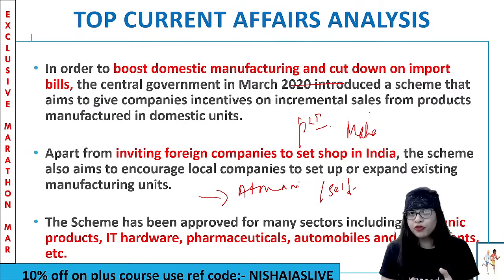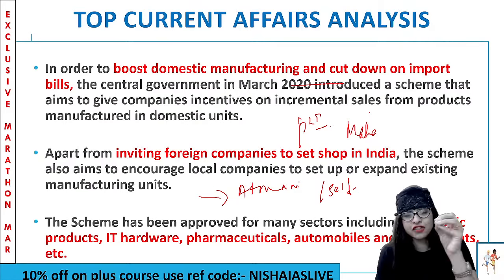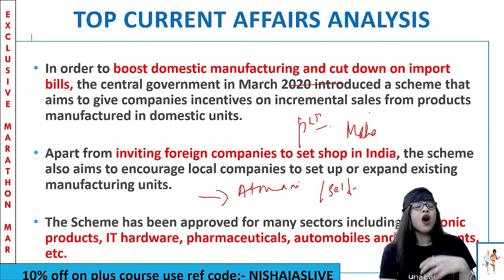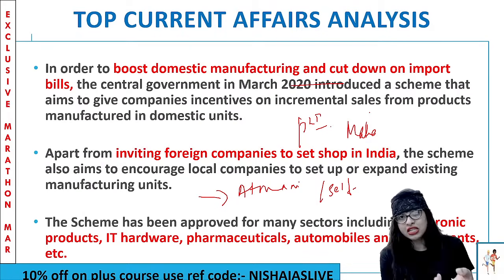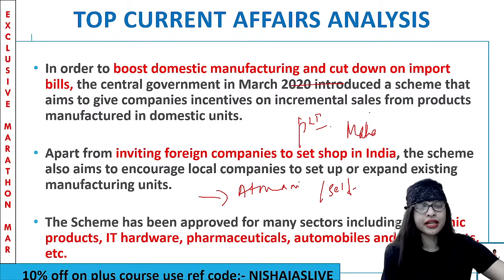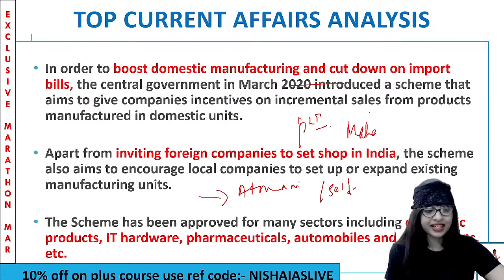Initially, when PLI was put forward, they would give some sort of cash incentive. For example, if I want to start an industry or a startup under the PLI scheme, I'll be given a cash subsidy incentive. So it's motivating people to start up more. Don't you think so? So this scheme has been approved for so many sectors, including electronic products, IT hardware, pharmaceuticals, automobile and components, etc. And currently for telecom and textile also, I repeat, telecom and textile also, the production linked incentive scheme has been approved. Clear? So please make a note of that as well.